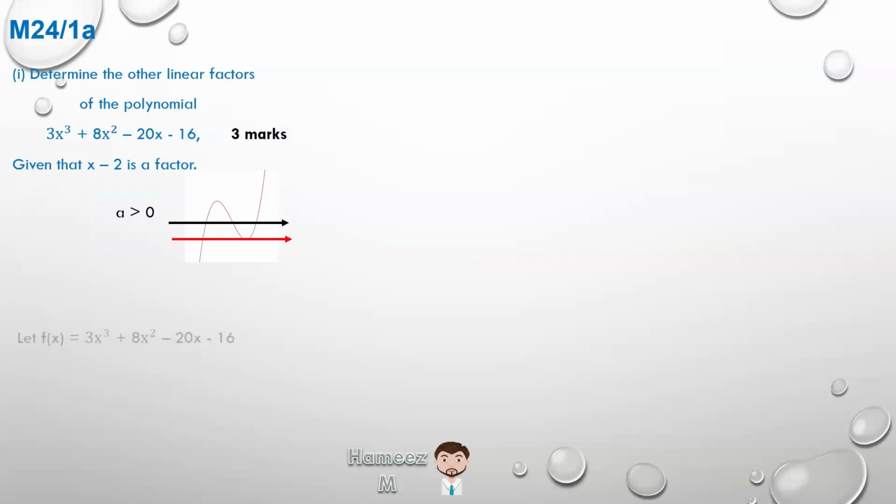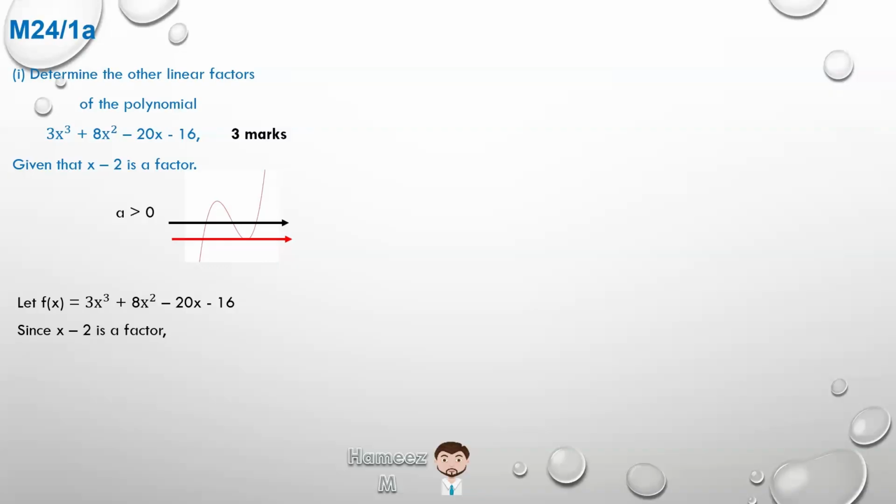Let's now let that expression f of x be equal to 3x cubed plus 8x squared minus 20x minus 16. And we know x minus 2 is a factor. And there are quite a few different ways to solve it at this point in time. One of them is by the long division method, which some of my students have problems recognizing.